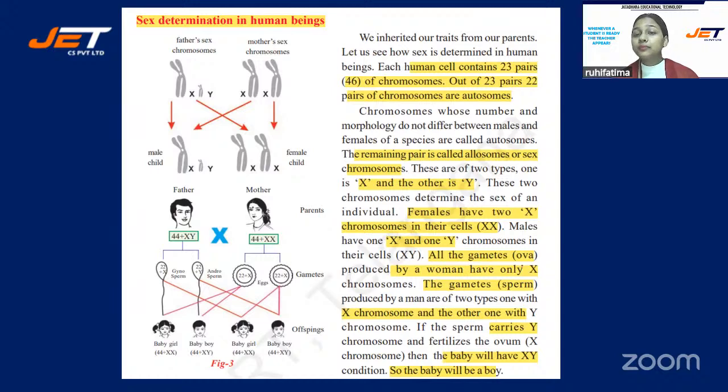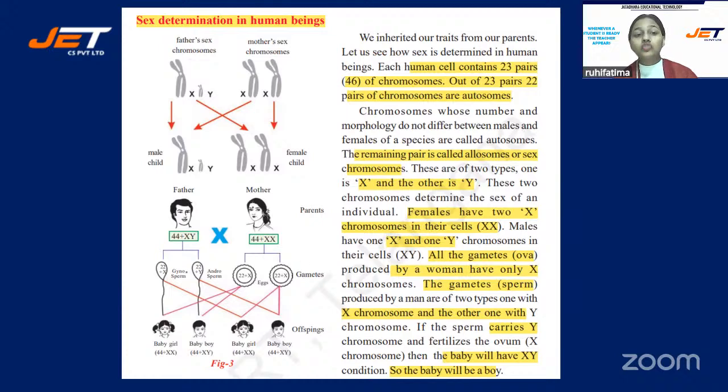Now, if the sperm carries Y chromosome, then what will happen? A baby boy will be born. And if it carries X chromosome, a baby girl will be born. Suppose there is a father and a mother. The father has XY chromosomes, the mother has only XX.